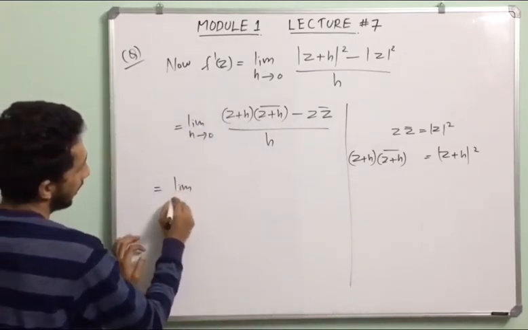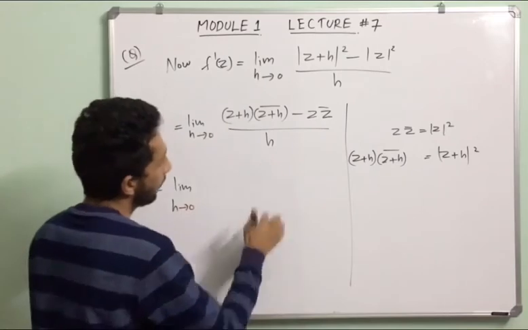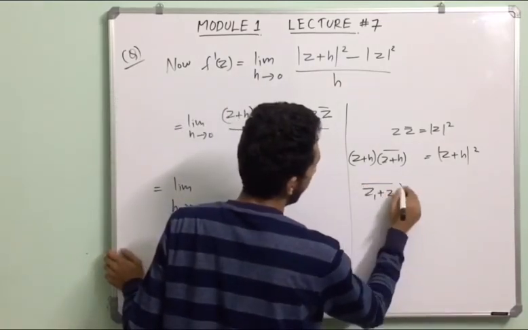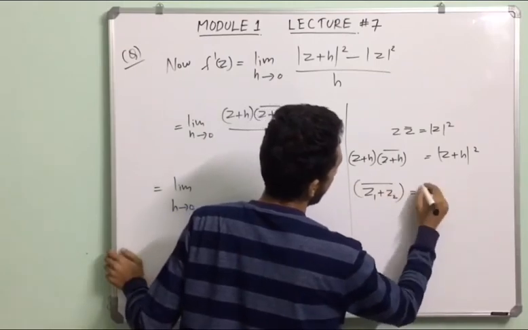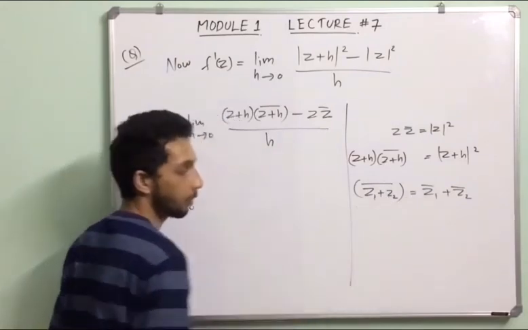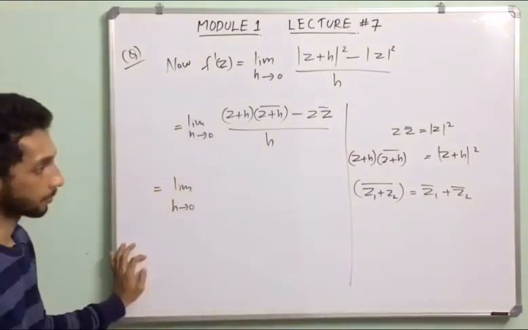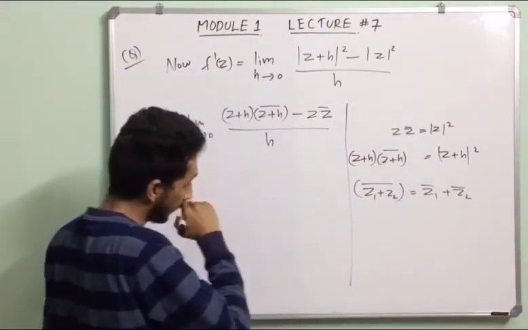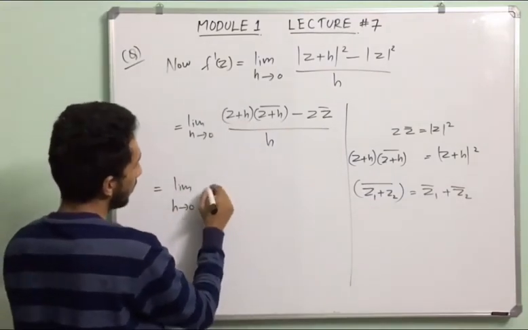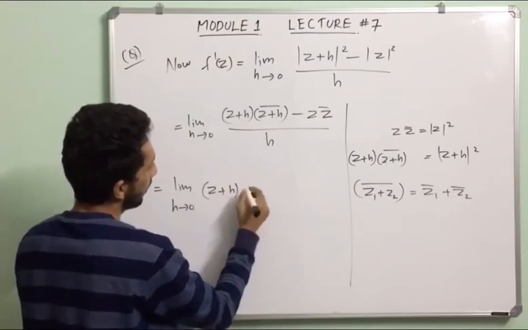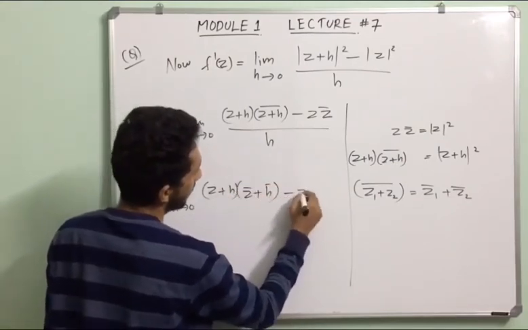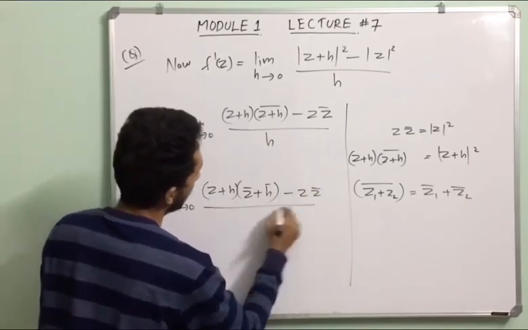Limit h tends to 0. We know that z1 plus z2 whole bar equals z1 bar plus z2 bar. This is the property of conjugate. So the limit as h tends to 0 of z plus h into z bar plus h bar minus z bar, divided by h.